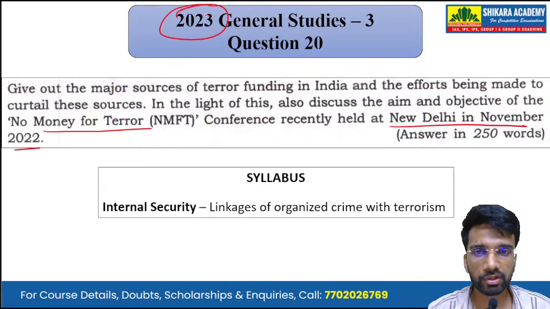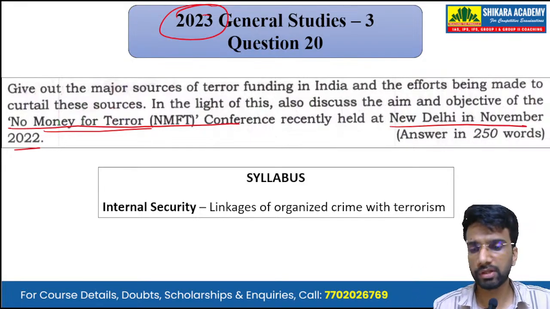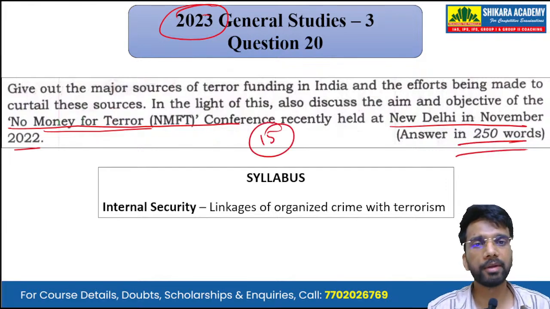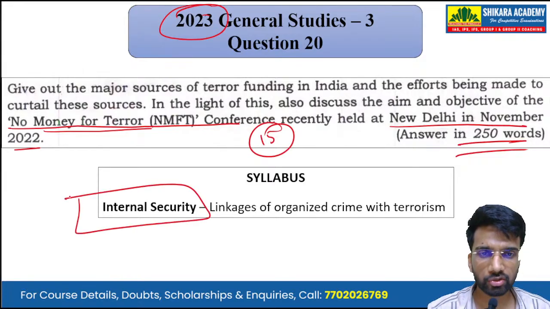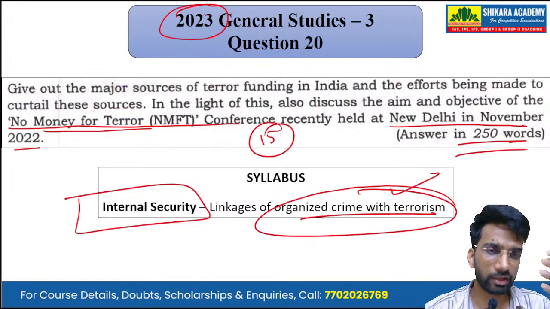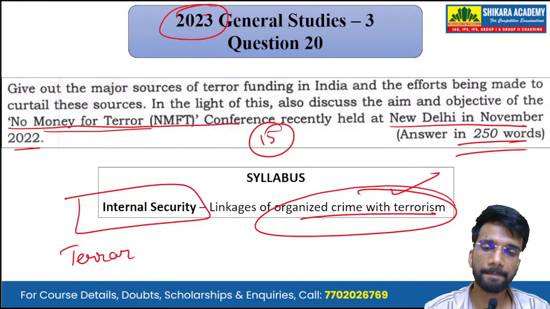So in November 2022, we had a No Money for Terror conference that was held in Delhi. So this question is of current affairs. This is a 15-mark question that we have to answer in 250 words. Mapping it with the syllabus, we can see that it has been asked from the subject of internal security, and the topic is linkages of organized crime with terrorism. It's mainly a question on terror funding.